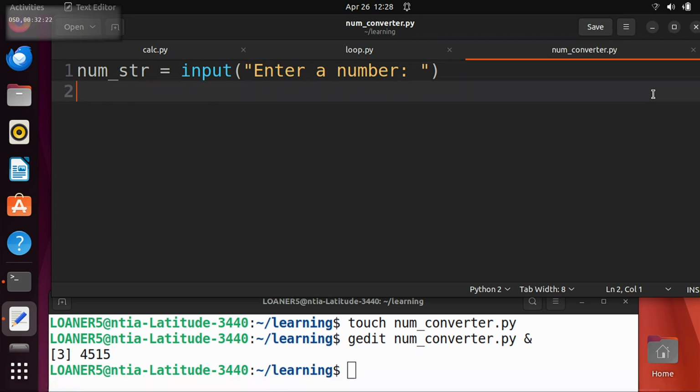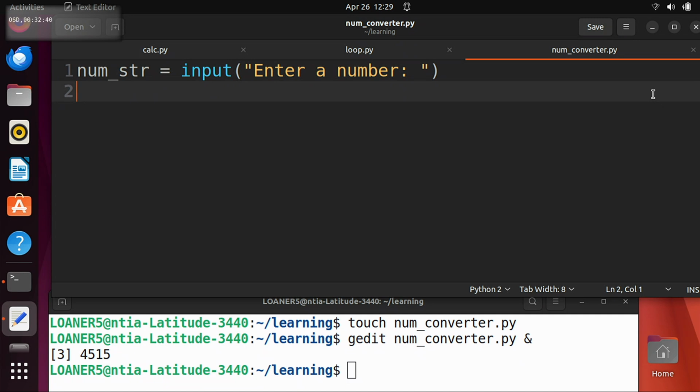So what you want to do is go through every letter of num string one at a time, and add them to temp string, but only if they're not equal to space. Does everyone understand what the question is?